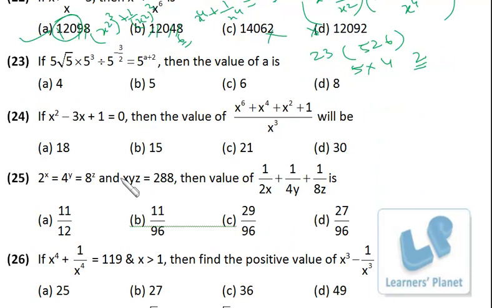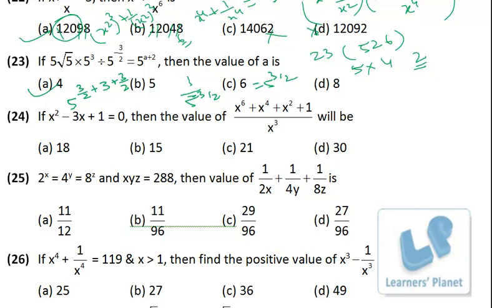Okay. Now this is simple. Here it is 5 raised to 1 plus half, that is 3 by 2. Plus 3, and this is minus 3 by 2 in the division, so in the numerator it will be plus 3 by 2, right? 1 upon 5 raised to minus 3 by 2 is equal to 5 raised to 3 by 2. Okay, so it is 3 by 2 and this entire is a plus 2. So 3 by 2 plus 3 by 2, that is 3. 3 plus 3 is 6. 6 is equal to a plus 2, so a is 4. Okay, pretty simple.